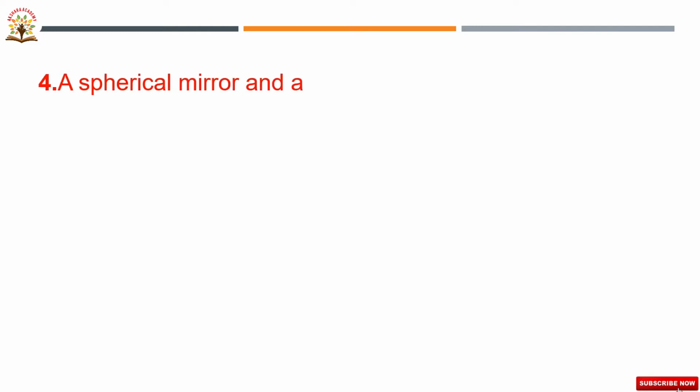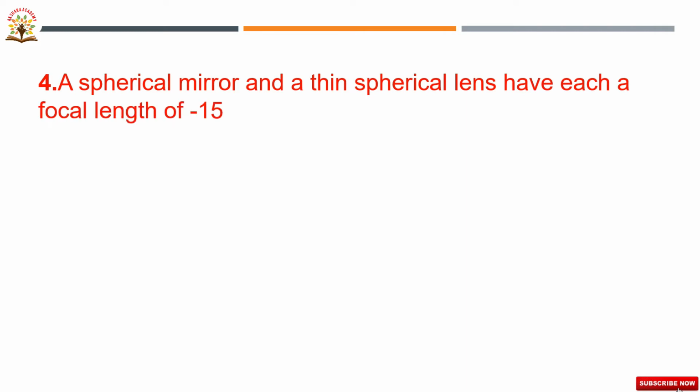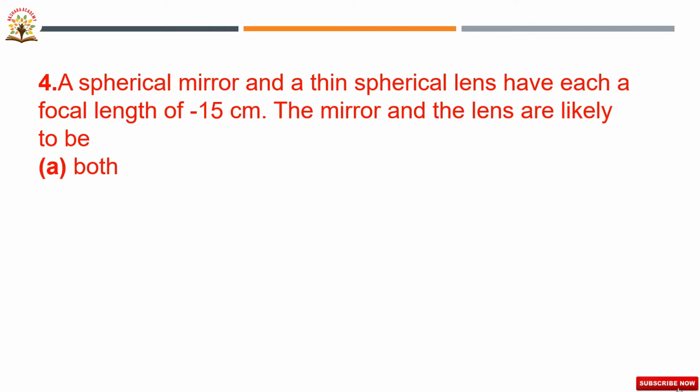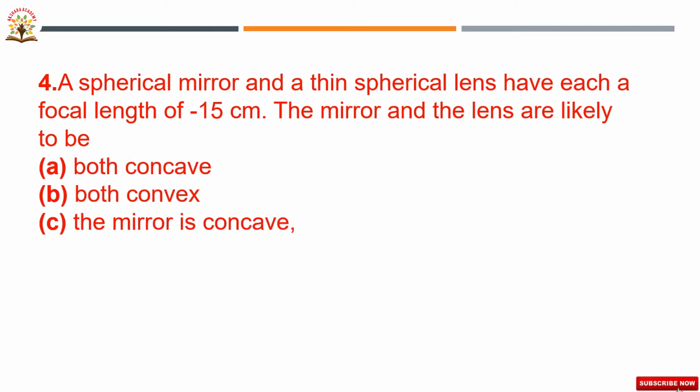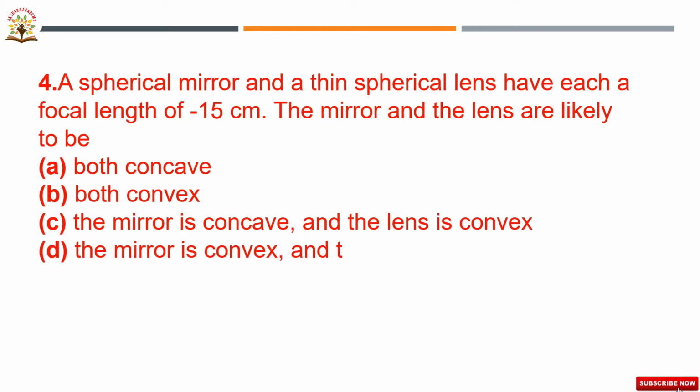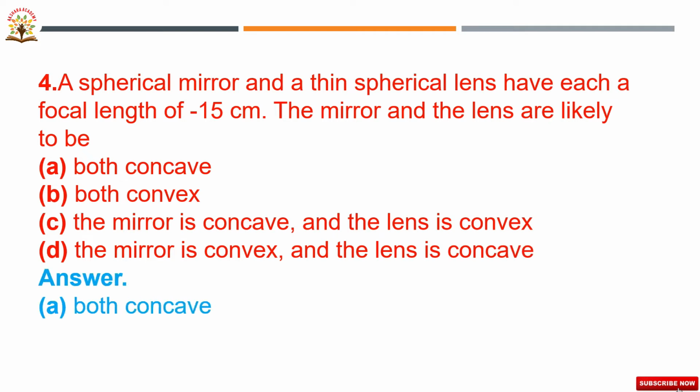A spherical mirror and a thin spherical lens have each a focal length of minus 15 centimeter. The mirror and the lens are likely to be, here they have given four options: both concave, both convex, the mirror is concave and the lens is convex. The last option is the mirror is convex and the lens is concave.